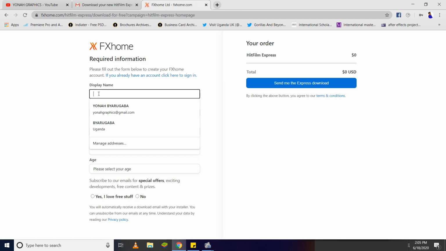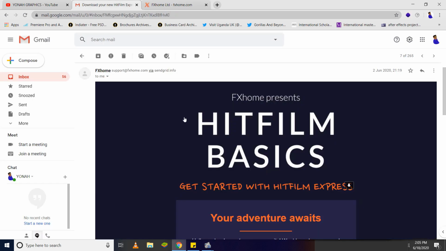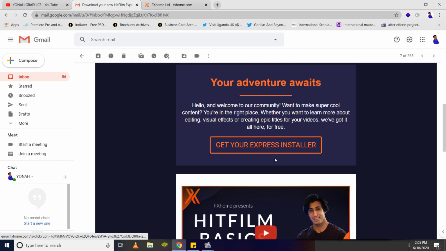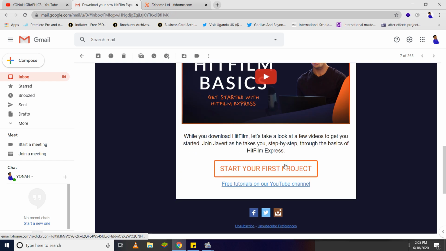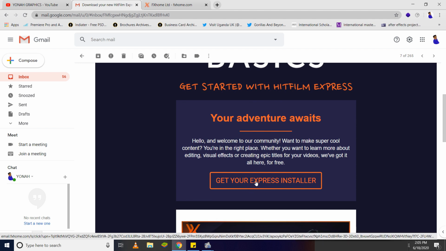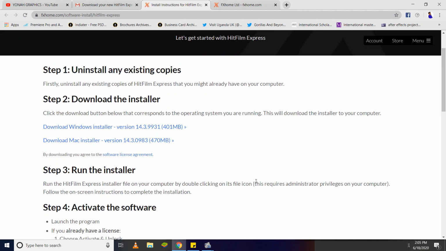Now you're going to enter your name and your details here, create an account and click this button that says send me the Express download. Once you've clicked here, open your email and you'll have this email from FX Home, and when you click this get yourself Express, you'll start downloading automatically. So you come here and choose the version for Windows, click on that and start downloading.